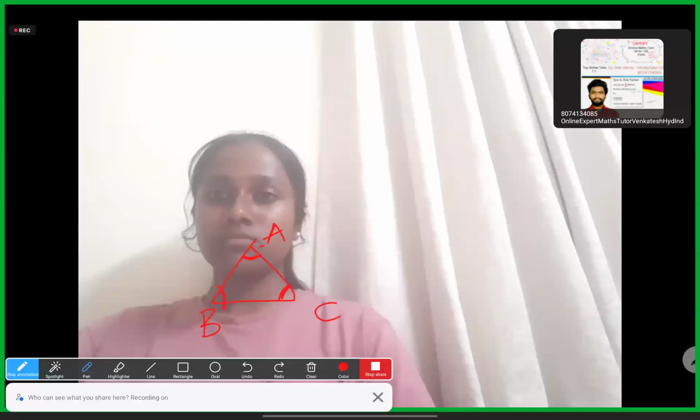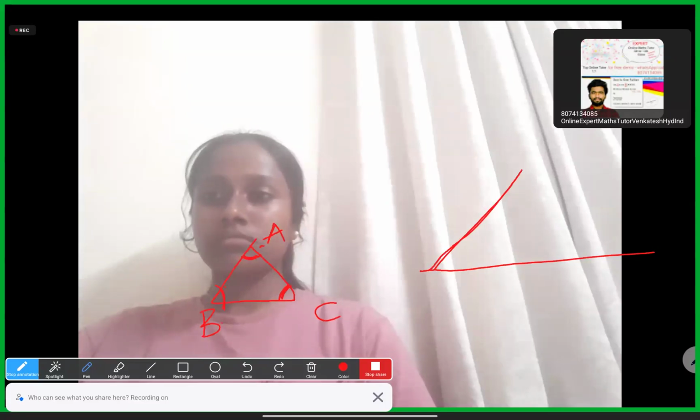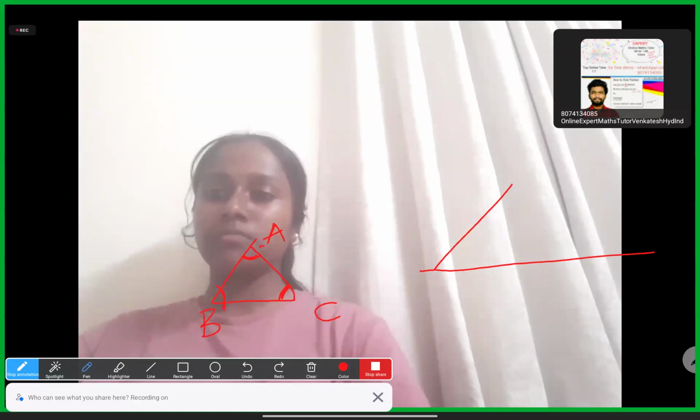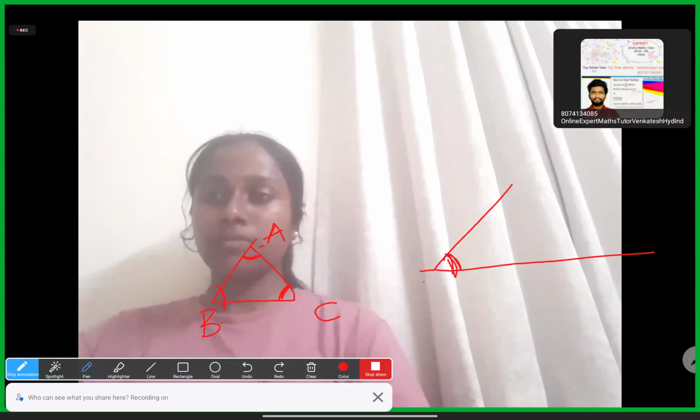Sides, or what do sides mean, Anita? Two line segments. Any line segments. A line segment means it has a length. Like 5 centimeters, 7 centimeters, a line segment has a length like that. So if any two line segments meet at a point, at that point generally an angle will be formed.